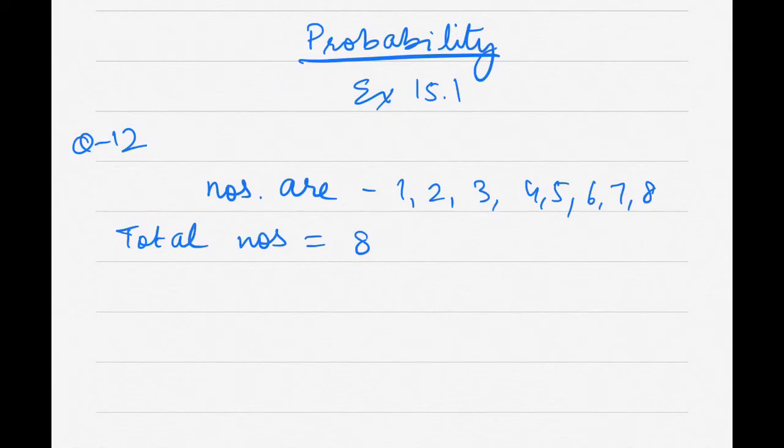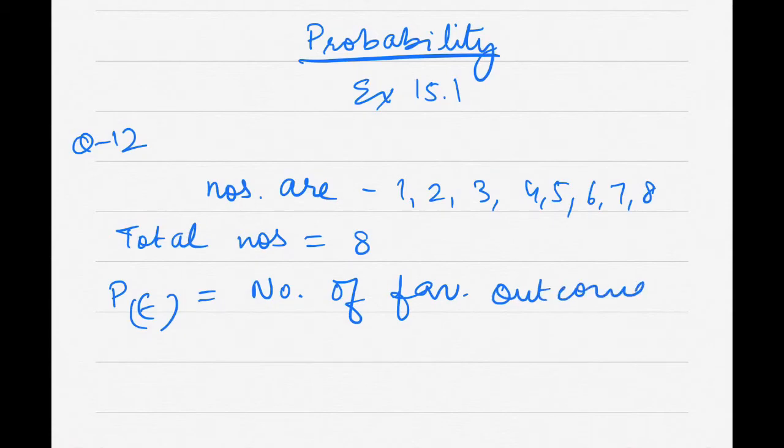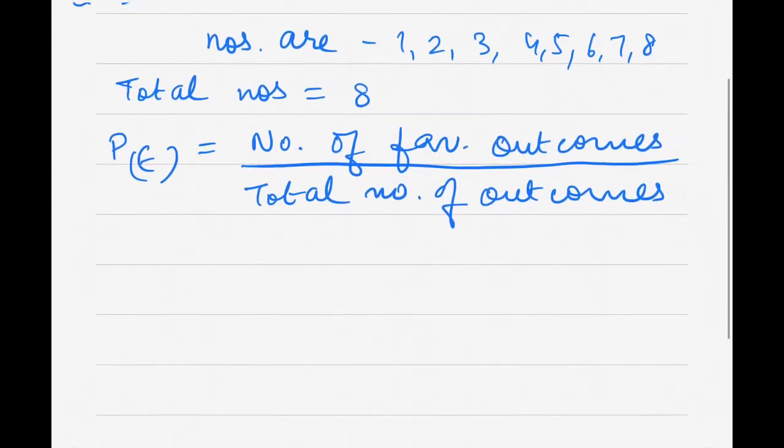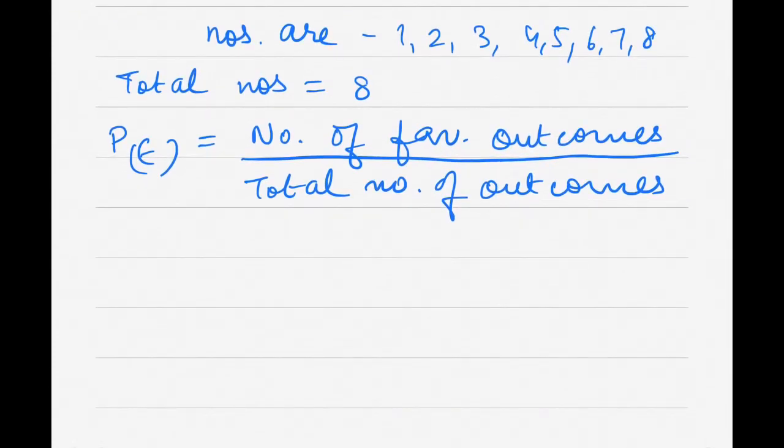Now they have equally likely chances, and before attempting the question I'll write down the formula. Probability of an event is equal to number of favorable outcomes divided by total number of outcomes.